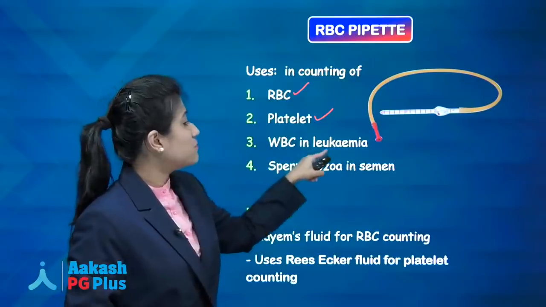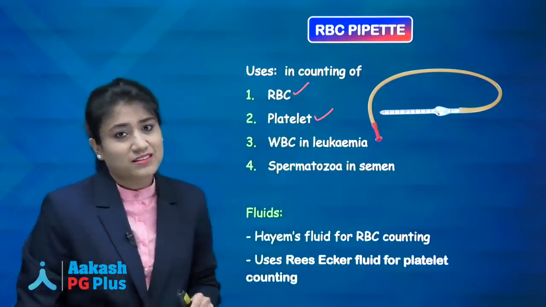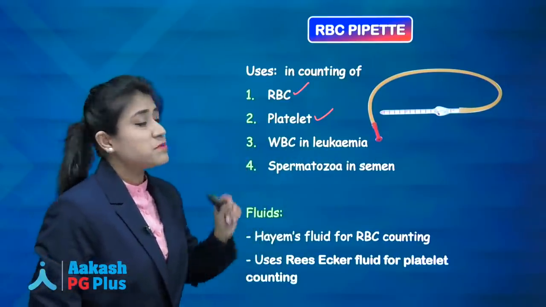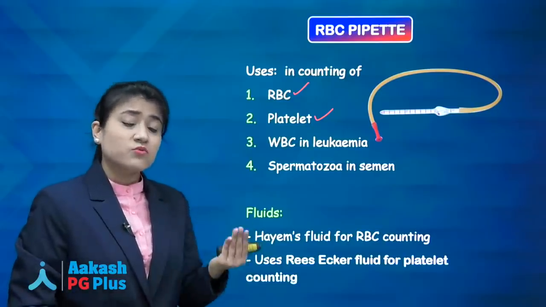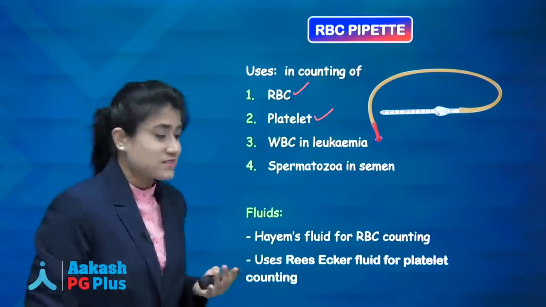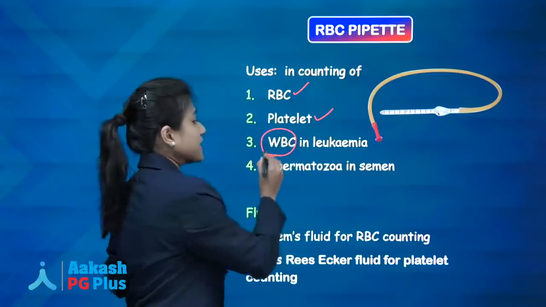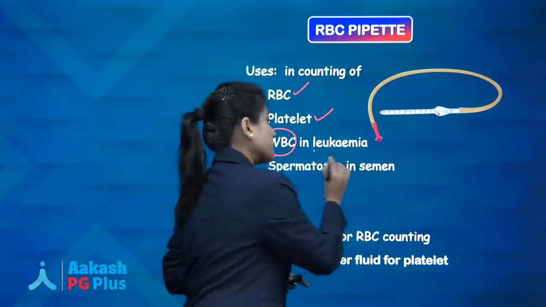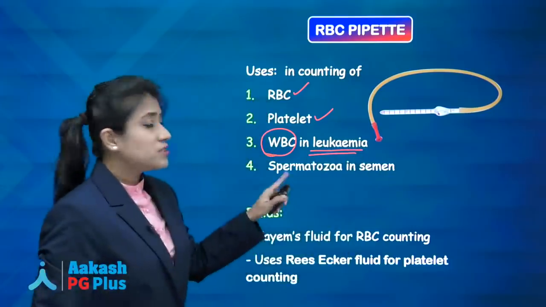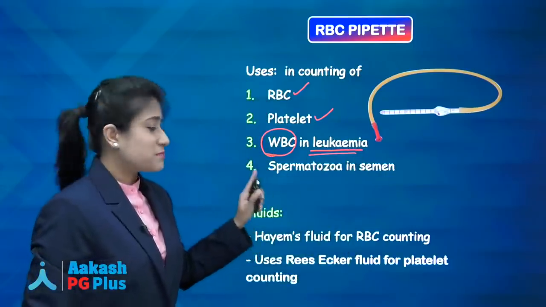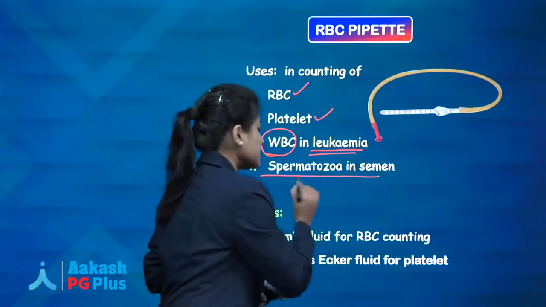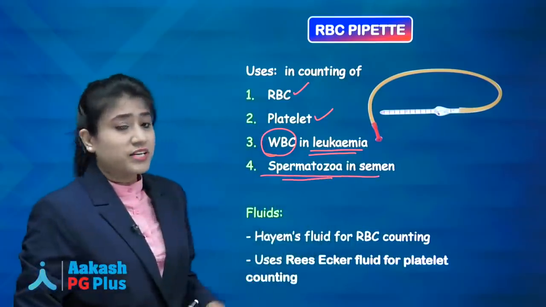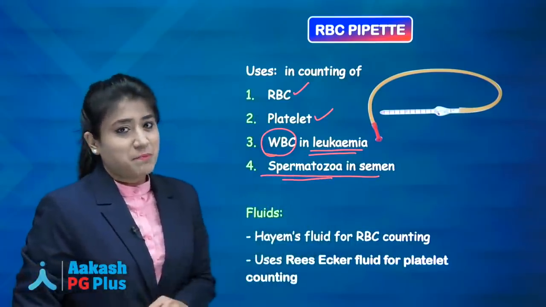What about WBCs in leukemias? I told you that the RBC pipette is for what? For counting more number of cells. That's why WBCs can also be counted in the RBC pipette in case of leukemia. What about spermatozoa in semen? Yes, spermatozoa in semen can also be counted with the help of the RBC pipette.